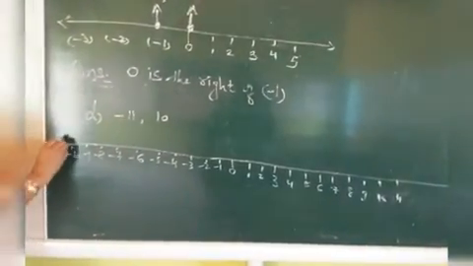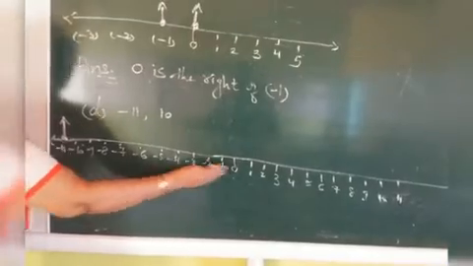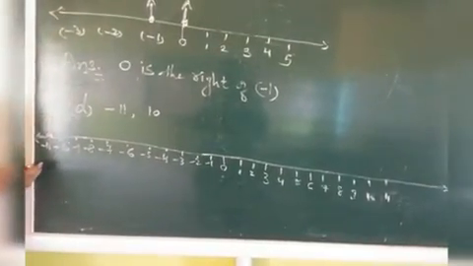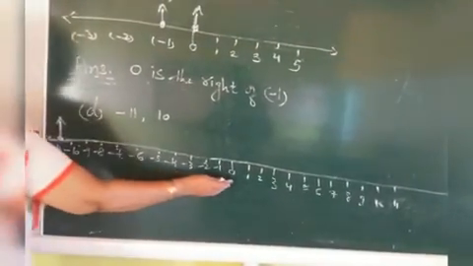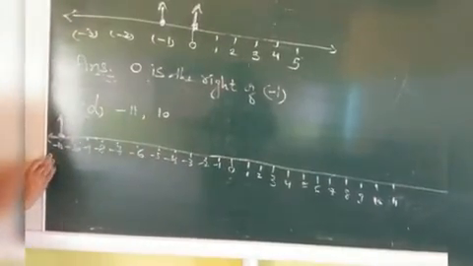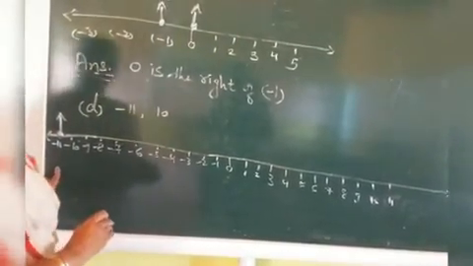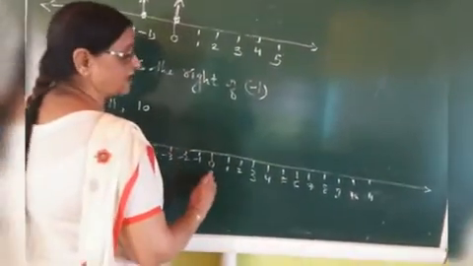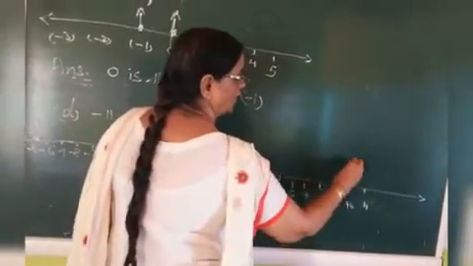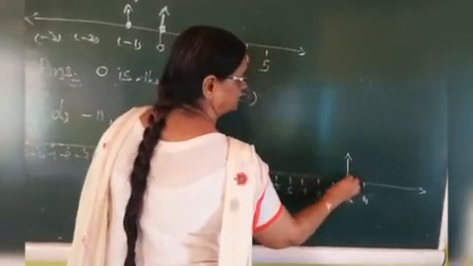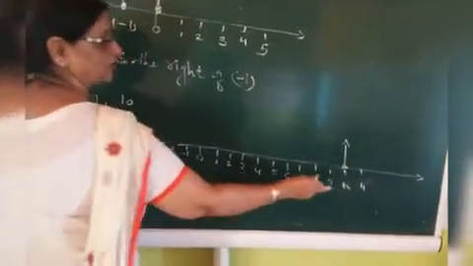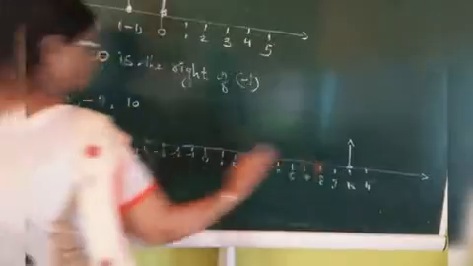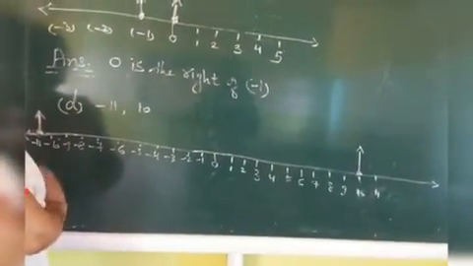Here, on the left side of the 0, -11 is here. Where is 10? On the right side of the 0, here is 10. Now see here, 10 is here, -11 is here.